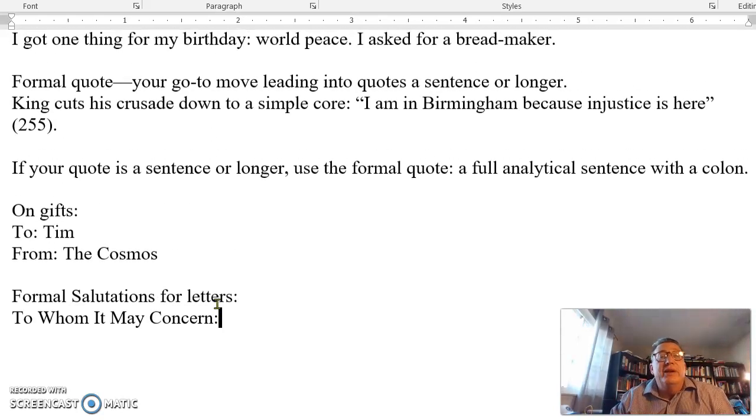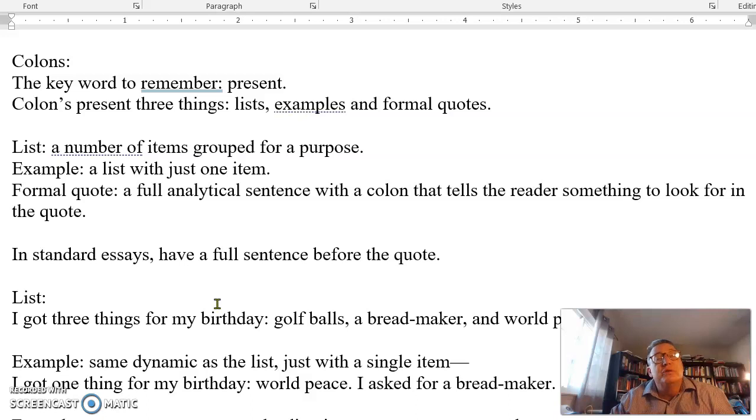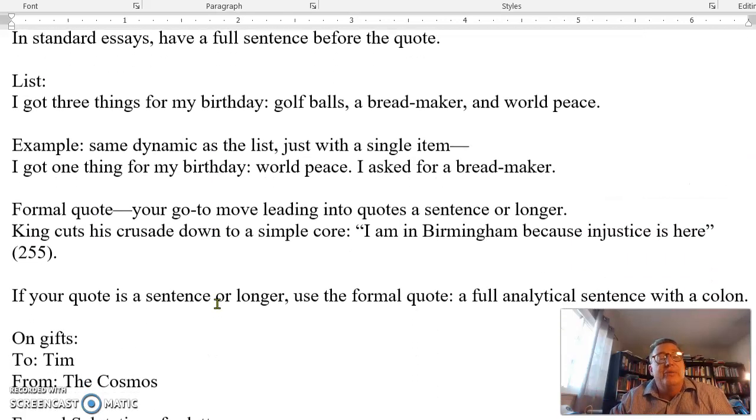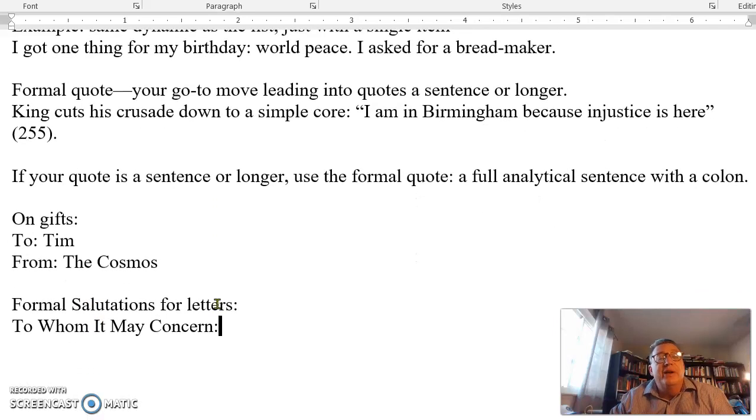Either way, the number one dynamic for a colon always goes back to the present. Right here, right now. Here's who it's to. Right here, right now. Here's who it's from. Right here, right now. Here's who the letter is going forward. So then remember, these are some times that you will see people use colons without full sentences. These are the biggest instances.